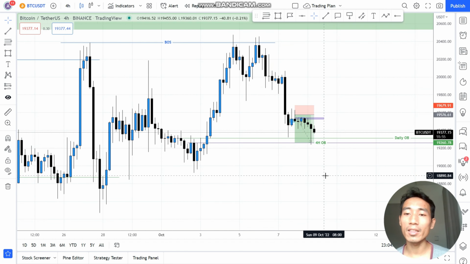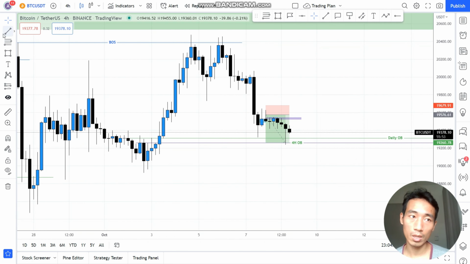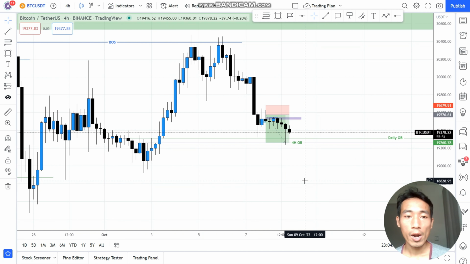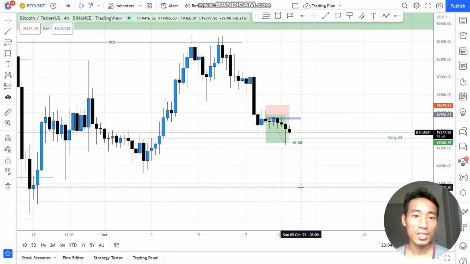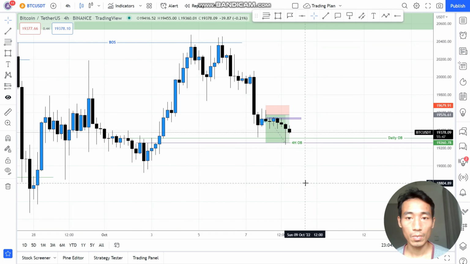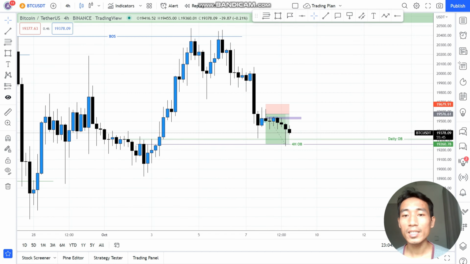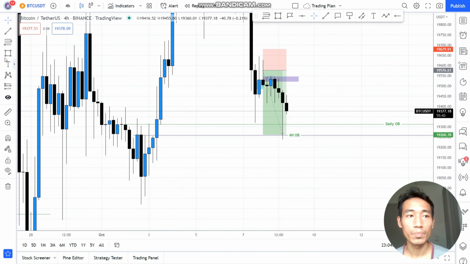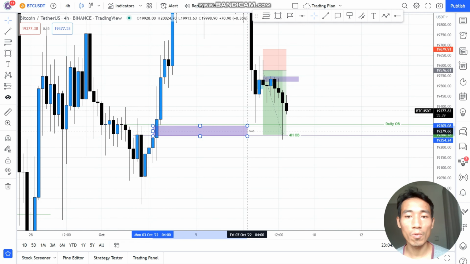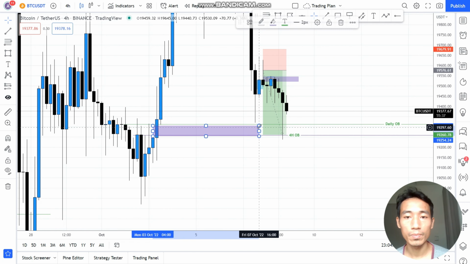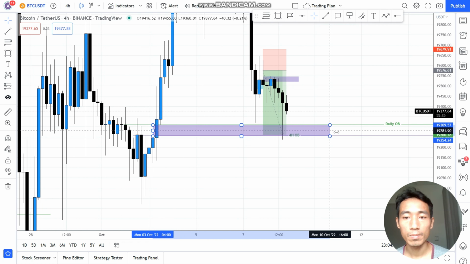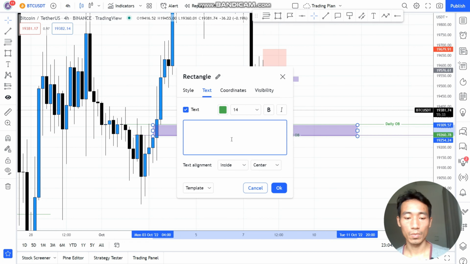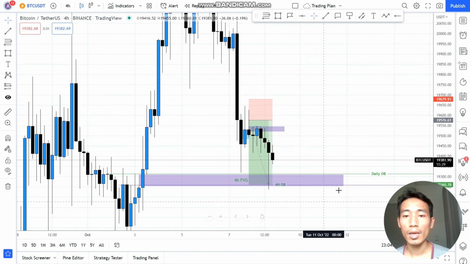Okay, so we are at the 4 hour order block. All right, what else do I see? Well, what I see is this fair value gap on the 4 hour order block right here. You can see it right here, the 4 hour fair value gap.